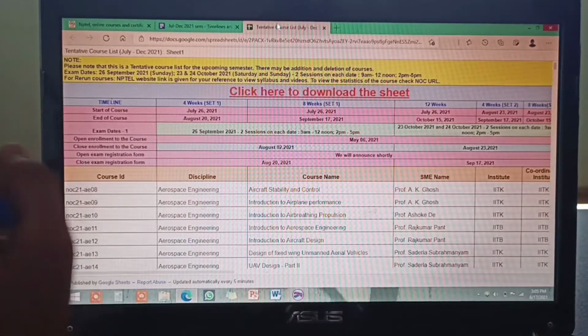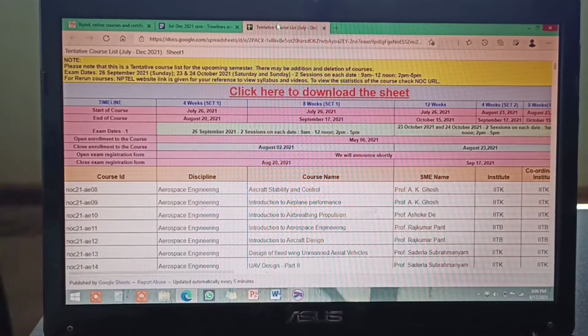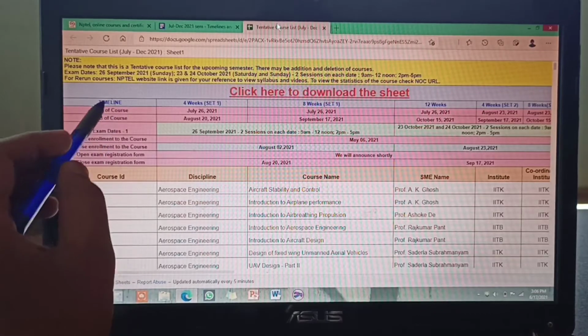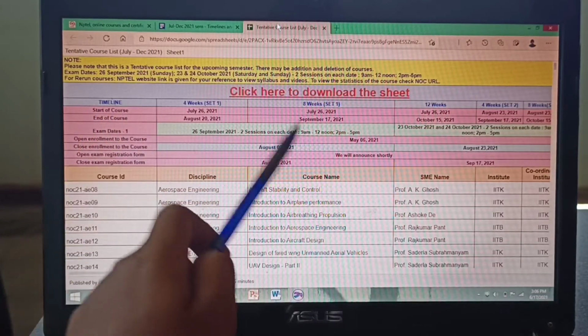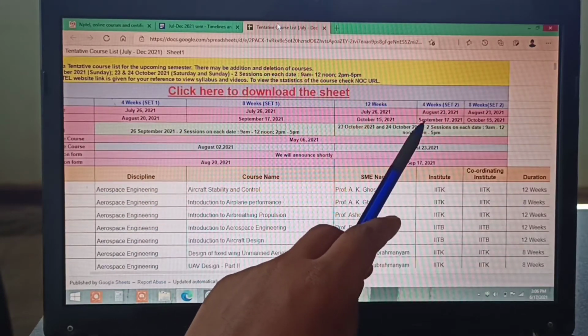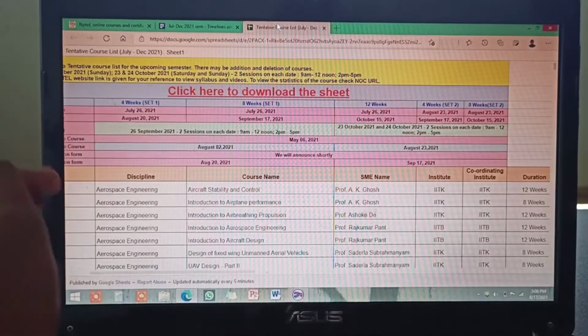You can enroll in as many courses as you want. Just for the exam registration, you need to pay 1000 rupees after enrolling. So no need to worry. If you are confused about which course to take, you can enroll in as many as possible. Once you enroll, the end date of the course is given. This will end by 20 August, 17 September, and this by October 15. And these courses, which are for 4 weeks and 8 weeks, end on 17 September and 15 October. Okay.